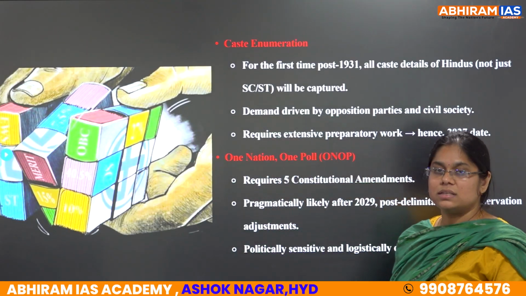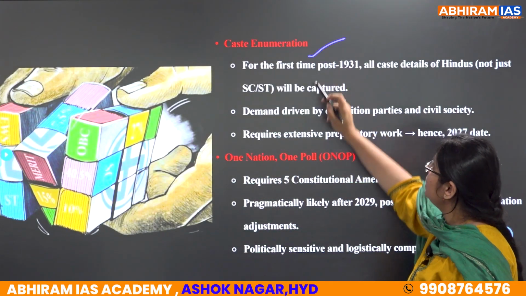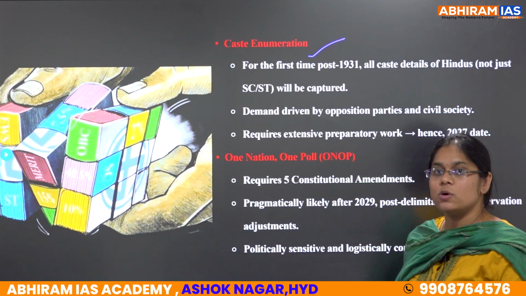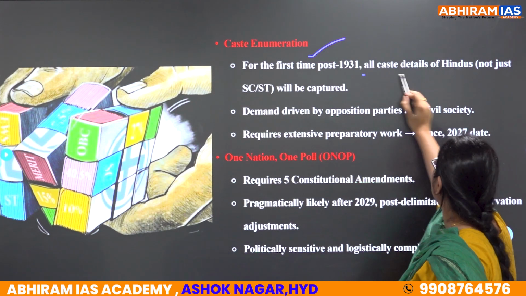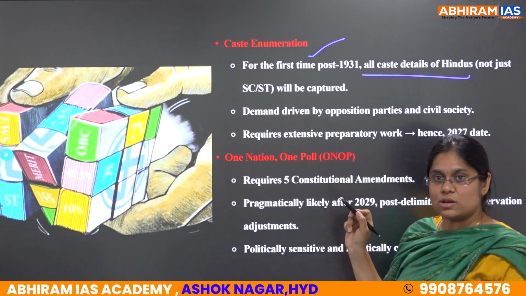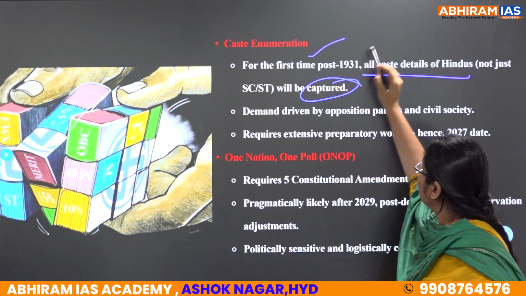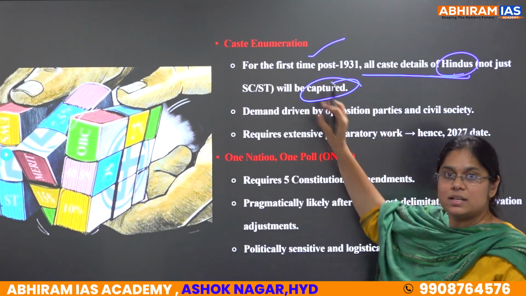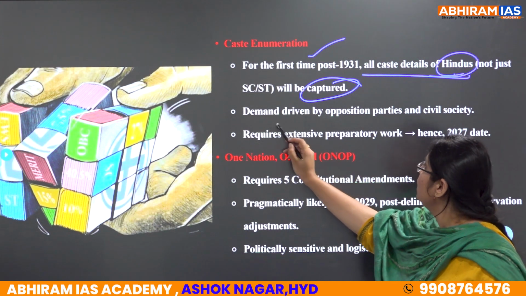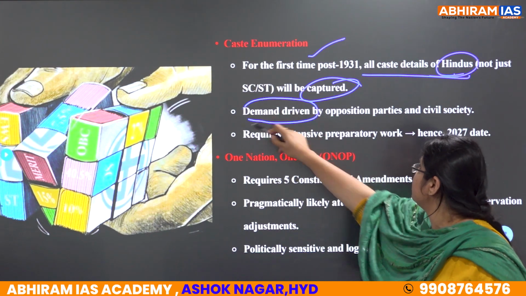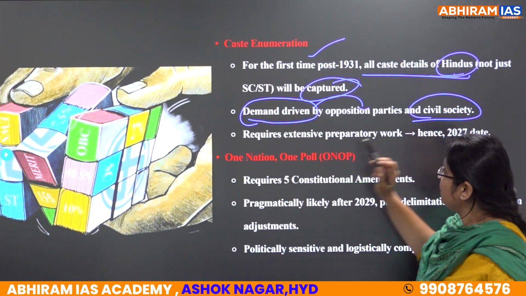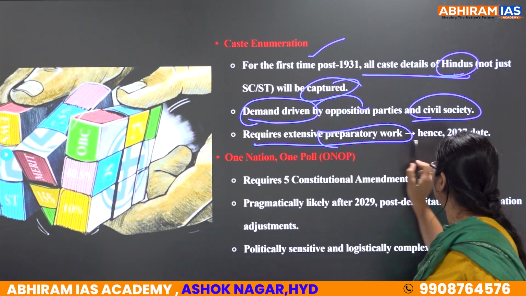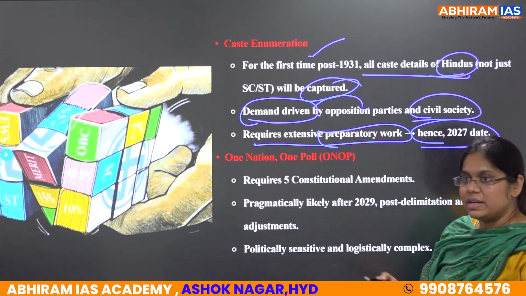Now, the other two are caste enumeration. So, for the first time after 1931, all caste details of Hindus, not just SC or ST, will be captured. Whatever the caste under Hindus, all the castes will be listed in this. And why is it significant? Because it is a demand driven by opposition parties and civil society and requires extensive preparatory work. Hence, the 2027 date has been given.